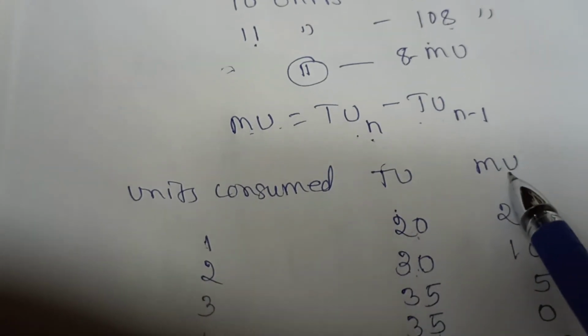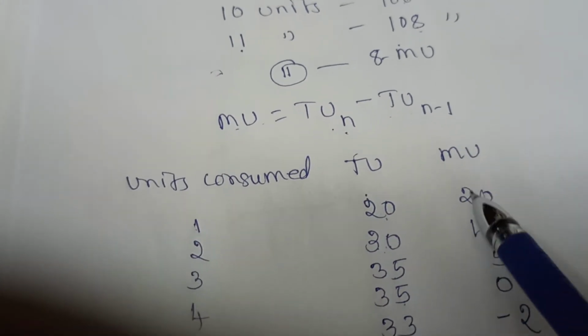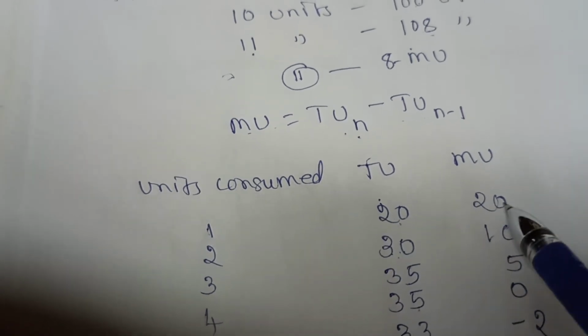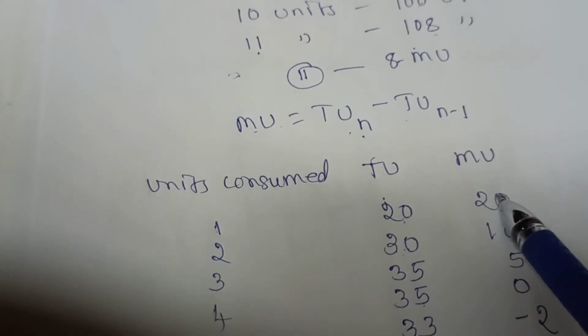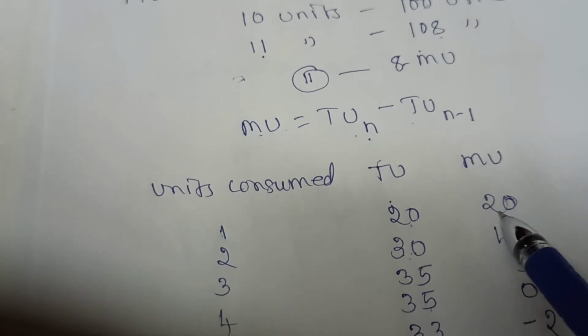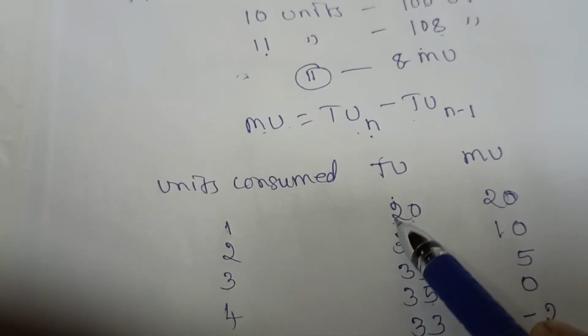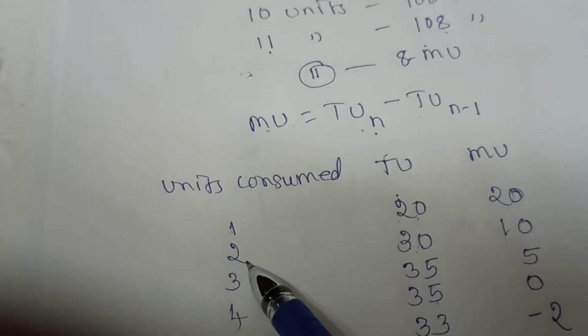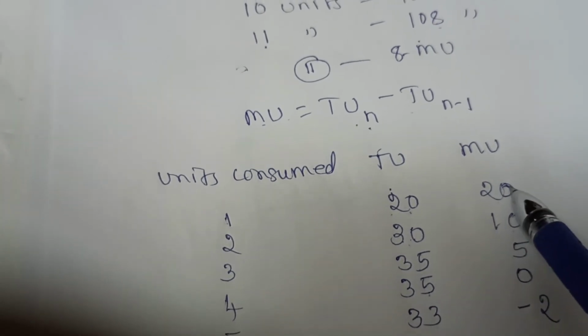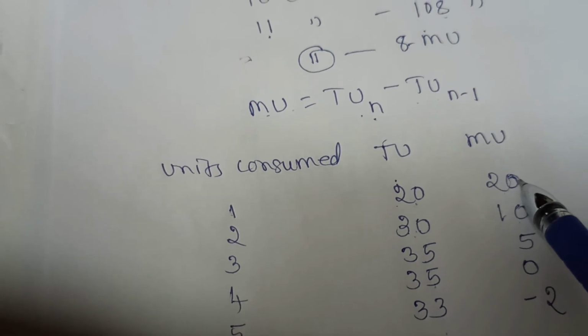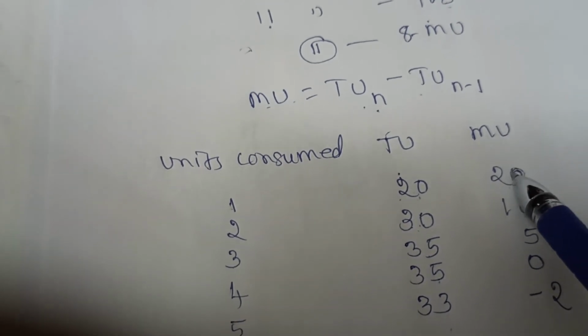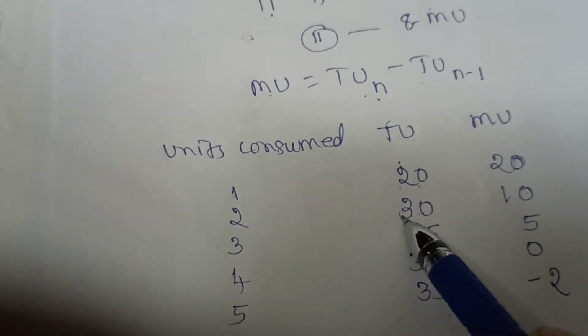So now we can go the other way. Suppose the marginal utility is given to you. How do you find out the total utility? First unit, when he consumed, he got 20. Marginal utility is 20. What is the total utility? 20 only. 20 plus previous, that is nothing, 0. So 20 only. The second unit, when he consumed, he got 10. What is the total satisfaction he got? You have to add all the marginal utility. 20 plus 10. You will get 30.